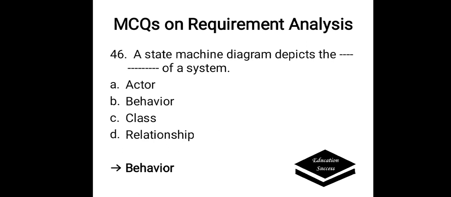A state machine diagram depicts a dash of a system. Options are A. Actor, B. Behavior, C. Class, D. Relationship. Correct answer is behavior. A state machine diagram depicts the behavior of a system.